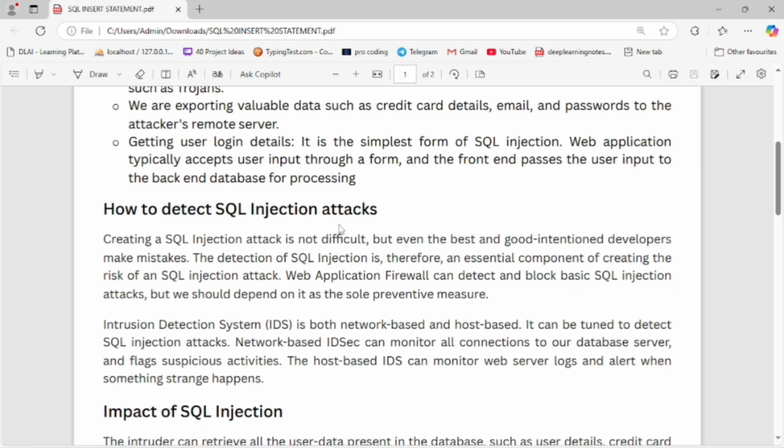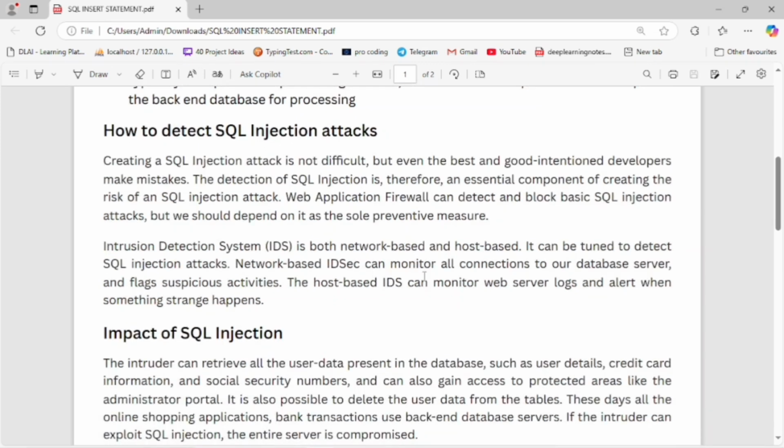How do we detect SQL injection by injecting a component of creating and risk of the SQL injection attack, and we have to prevent it by firewall. You can detect the SQL injection by firewall.